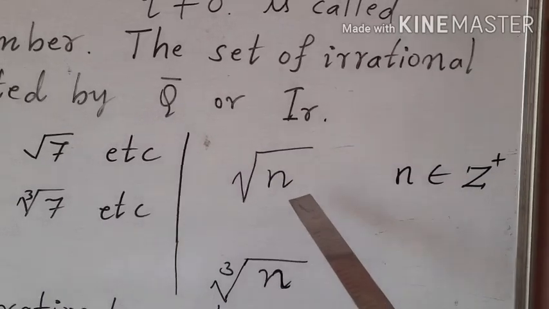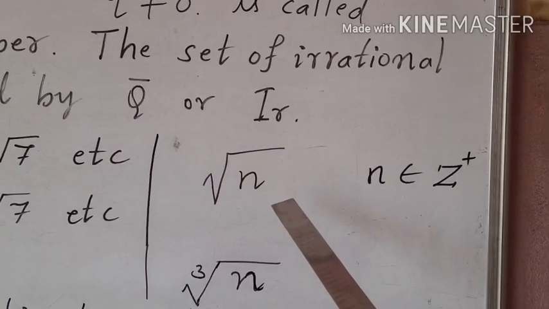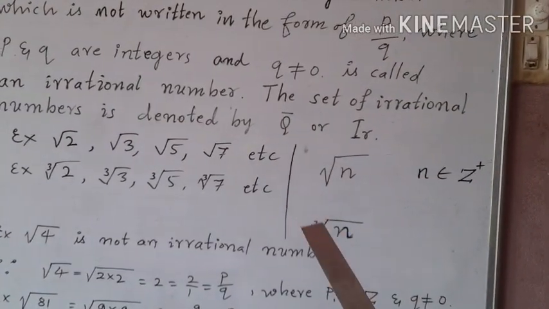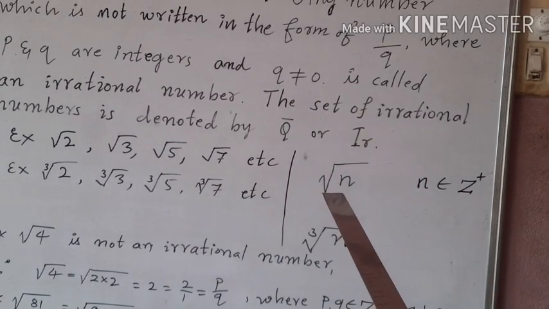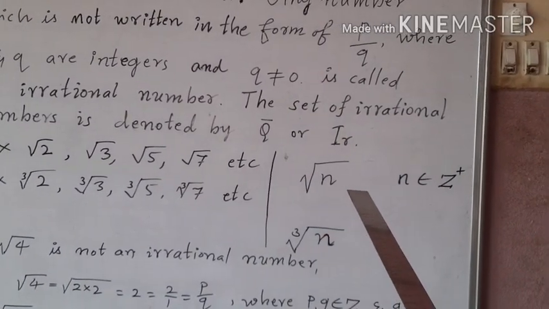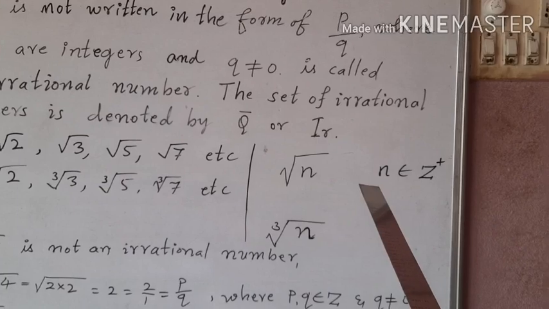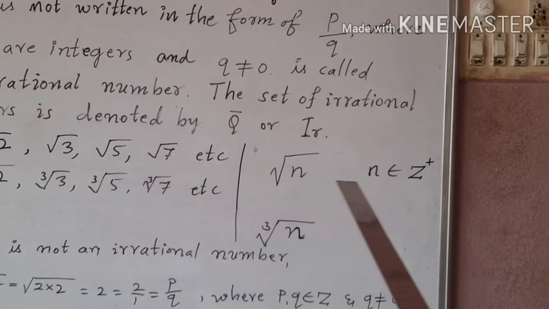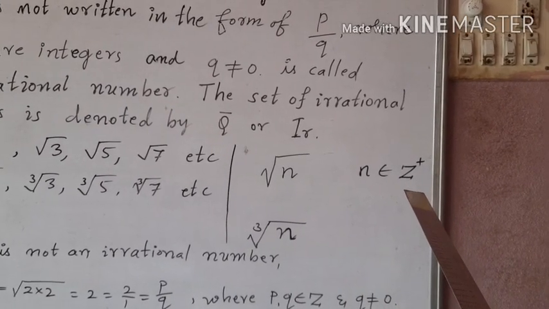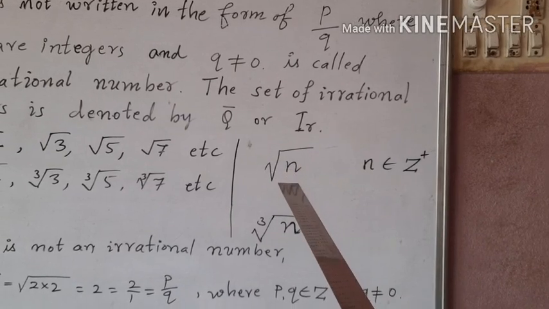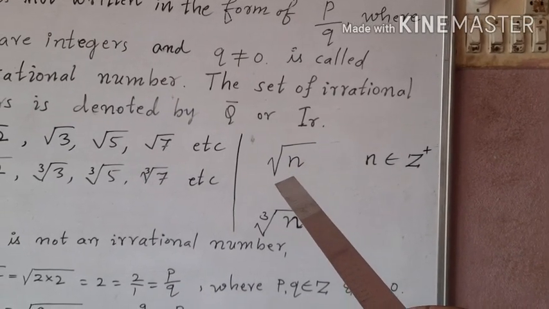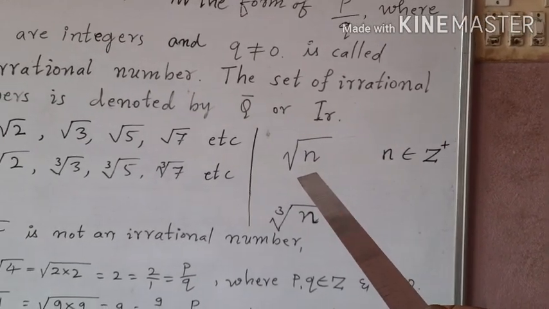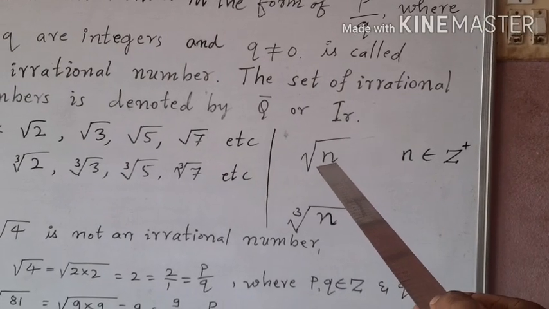Any number written under the square root mark is not an irrational number, and any number written under the cube root mark is not an irrational number. There are certain conditions. Let us discuss what those conditions are. For a number under the square root mark, the first condition is n should be a positive integer, secondly n should be a prime number, and n should not be a perfect square.